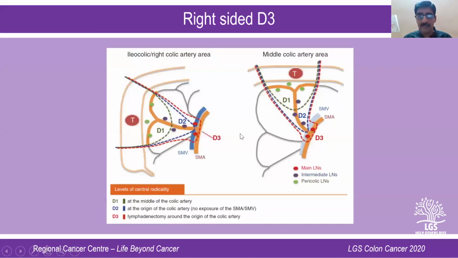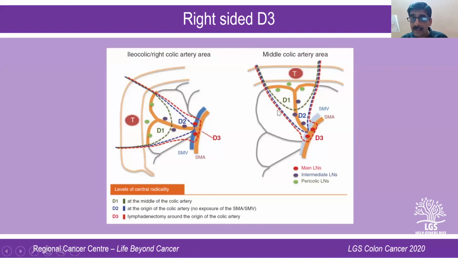as a D3 dissection. And again, what do the Japanese do? For example, for each site, if a tumor is located over here, this is what is known as a D1 dissection, where you remove only the pericolic lymph nodes. In D2 dissection, you go up to the root of the vessel. But in a D3 dissection, you not only go up to the root of the vessel, you take out the nodes on the main trunk. That is the superior mesenteric artery and vein on the right side.